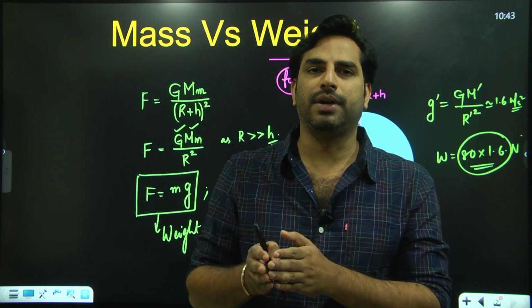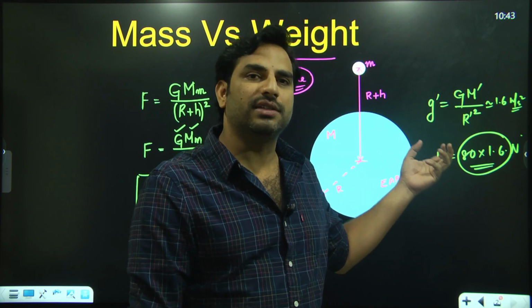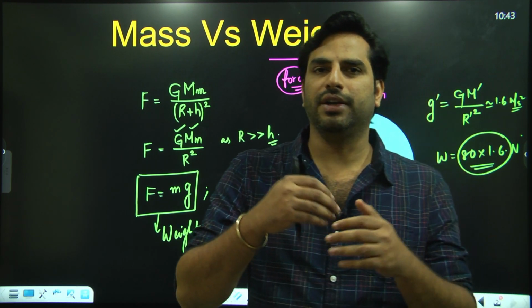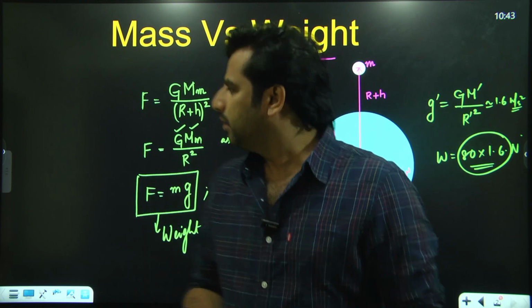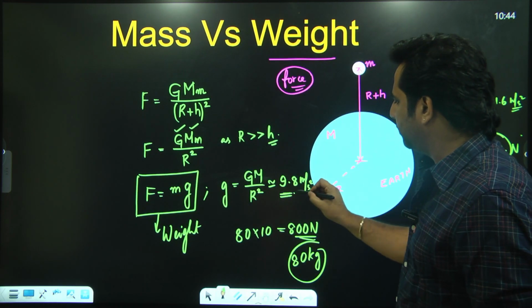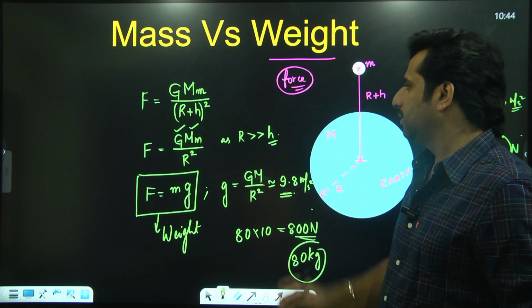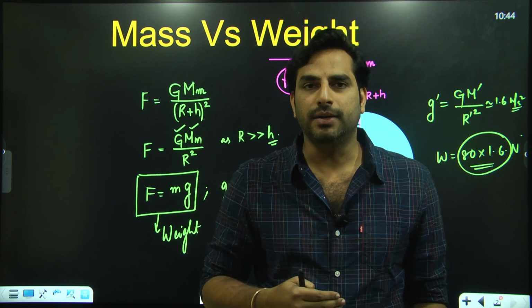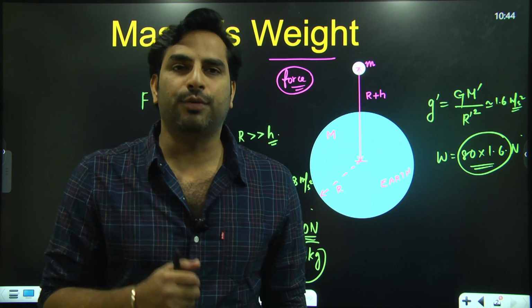Mass is a basic property, whereas weight is the force exerted by earth on a particular particle or on a particular body. Because we are on the earth's surface, we generally take the value of g to be 9.8 meter per second square, and our weight would be m into g. Now what is the direction of this weight? Because weight is a force, it is a vector, it has both magnitude as well as direction. Now what is the direction of weight?